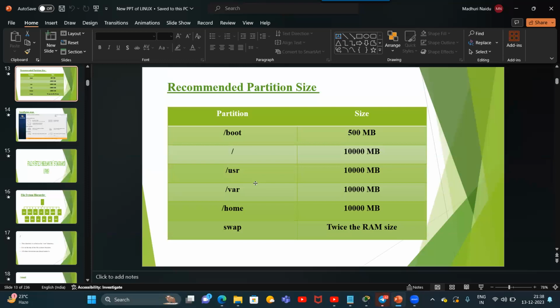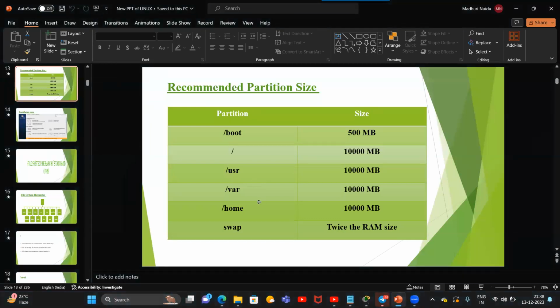Okay, and next one, /boot. /boot is also a recommended partition, not a compulsory partition. /boot requires 200 to 500 MB of space because it is used only for bootable files. So while installing the operating system, I'll use a space between 200 to 500 MB. I'll fix the size for /boot to avoid unnecessary wastage, so it will not take space from / if you specify some size.